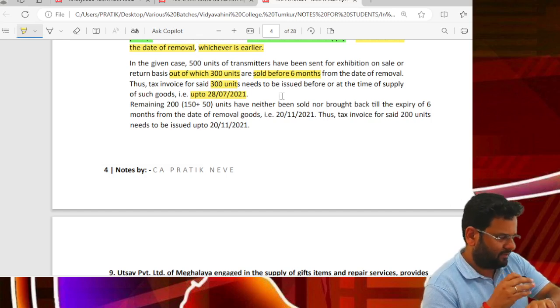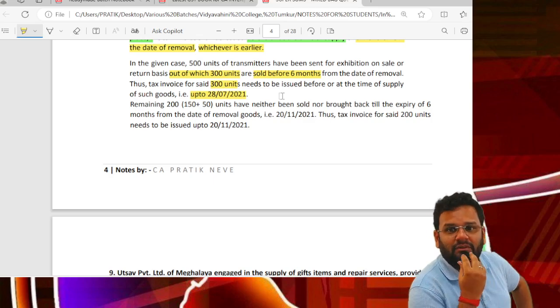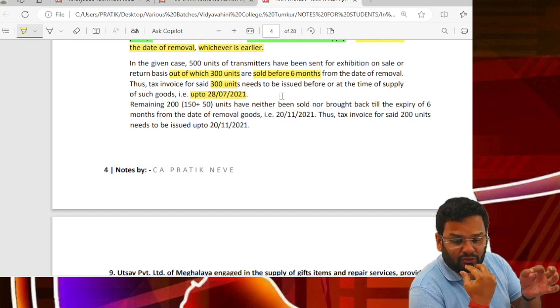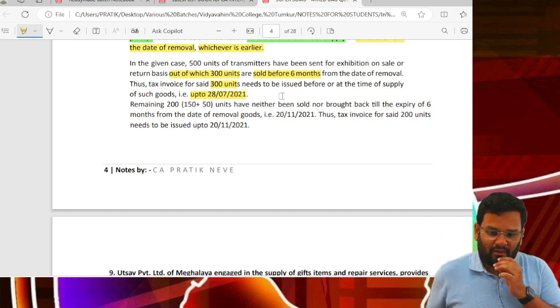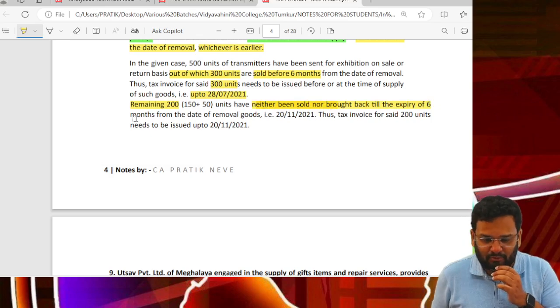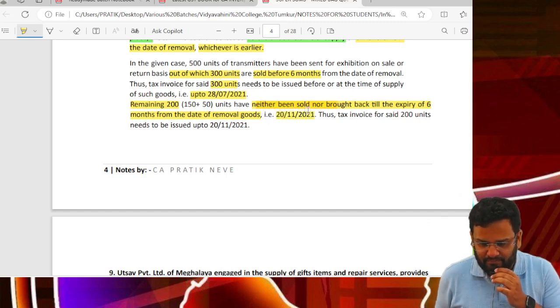I don't think there is any problem with this 28 July. Now remaining 200 units have neither been sold nor brought back till expiry of 6 months from the date of removal of goods, that is till 20 November.